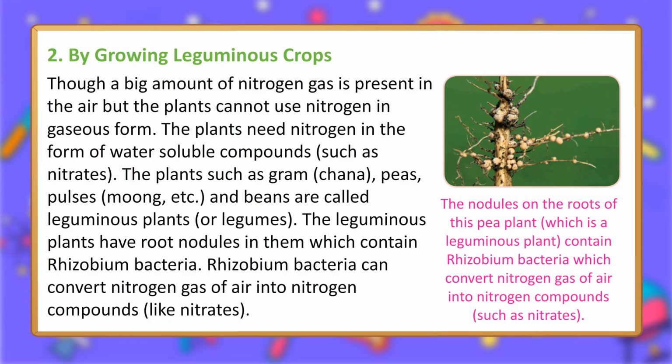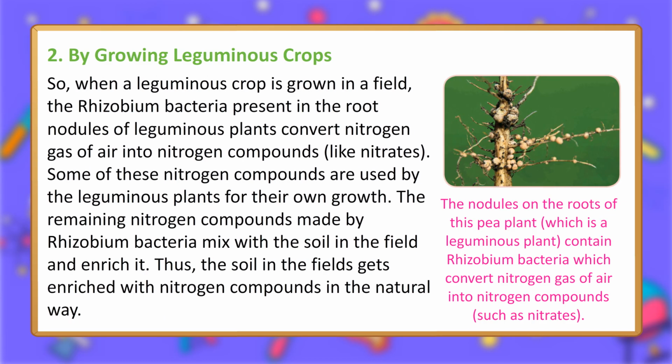The plants such as gram, chana, peas, pulses, moong, etc., and beans are called leguminous plants, or legumes. The leguminous plants have root nodules in them which contain rhizobium bacteria. Rhizobium bacteria can convert nitrogen gas of air into nitrogen compounds, like nitrates. So, when a leguminous crop is grown in a field, the rhizobium bacteria present in the root nodules of leguminous plants convert nitrogen gas of air into nitrogen compounds, like nitrates.